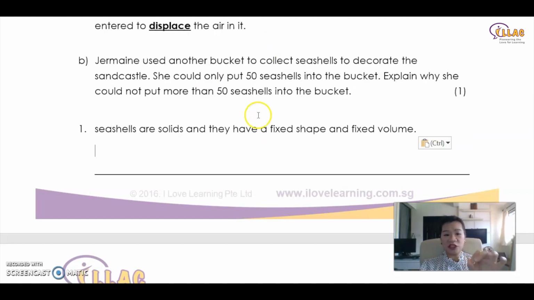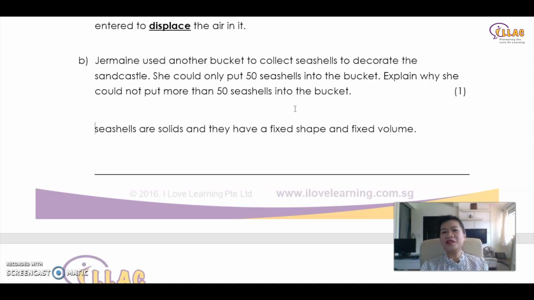Basically because seashells are solids, right? They have fixed shape, and therefore they have fixed volume. If you put 50 inside and it's full, it is 50 inside. You cannot put any more things inside. It might seem very obvious, so how do I explain? You might write things like because the bucket is full. Remember, in a science paper, if you write the obvious answers without any scientific concept or keywords that you have learned, you will not get a single mark.